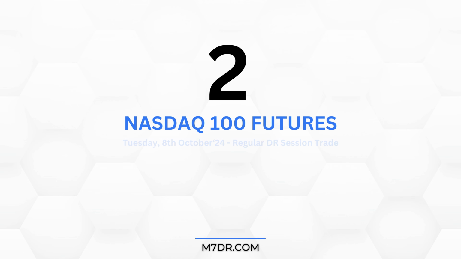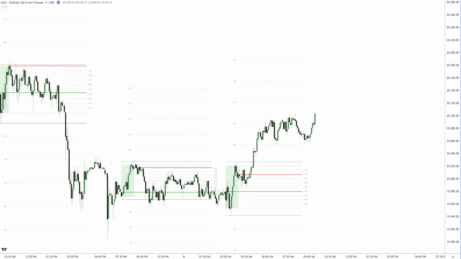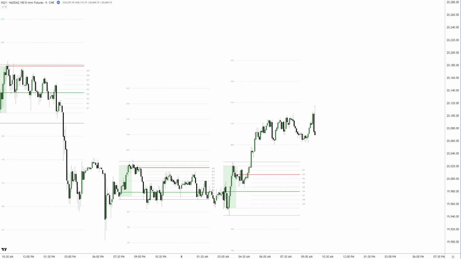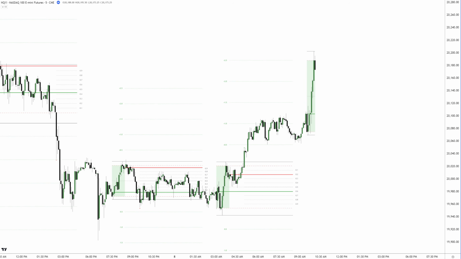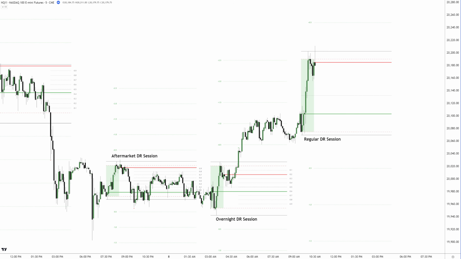Number 2, Nasdaq 100 Futures Market, Tuesday Regular DR Session. Let's break down the Tuesday regular DR session on the Nasdaq 100 futures. The RDR formed and closed as a green DR box, with the closing price higher than the opening price. Shortly after the defining range formation, the 10:30 a.m. candle confirmed longs, signaling a higher probability for upside price action throughout the session. This is a very positive sign.